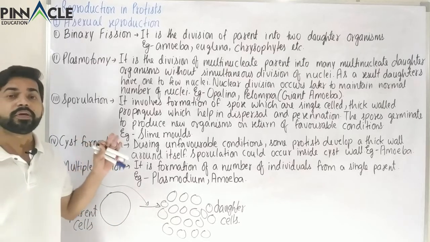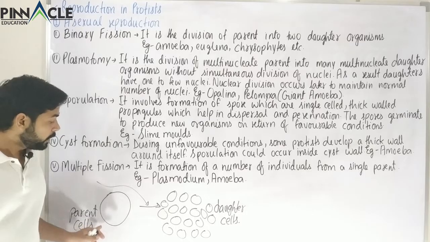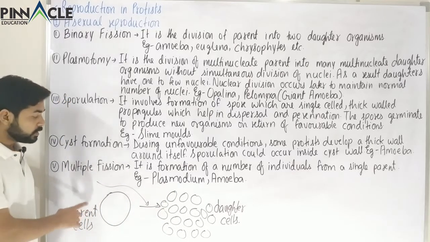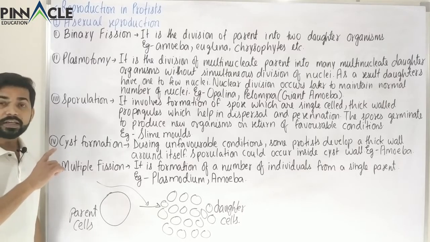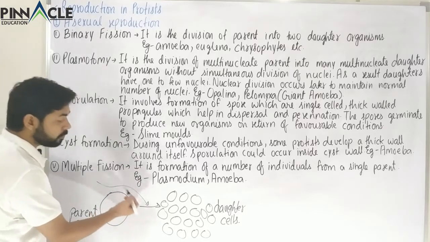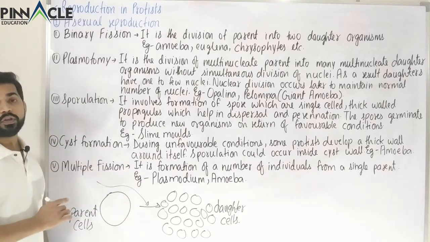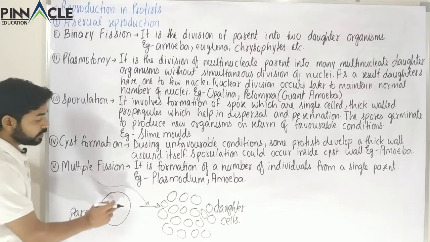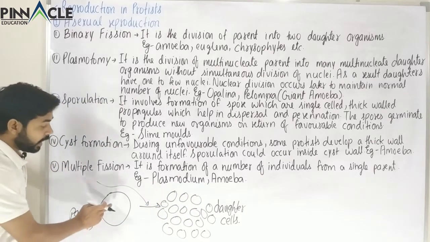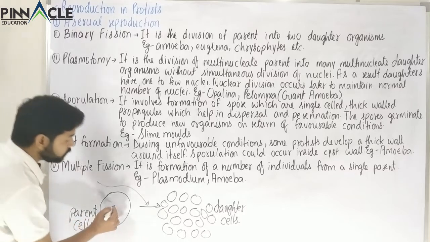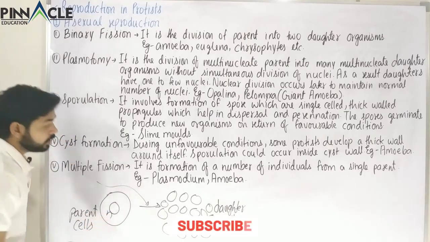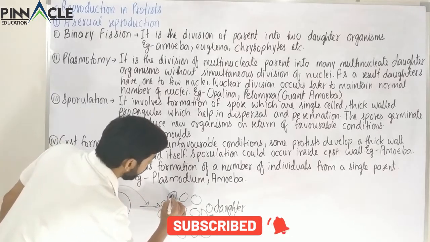Plasmotomy involves the division of a parent cell into many daughter cells. So we can say that plasmotomy is a type of multiple fission, but we cannot say that totally, because in binary fission or in multiple fission, the number of nuclei is fixed. That is, every daughter cell will have an equal number of nuclei as the parent cell. Suppose this parent has n nuclei, so every daughter cell will have n nuclei.